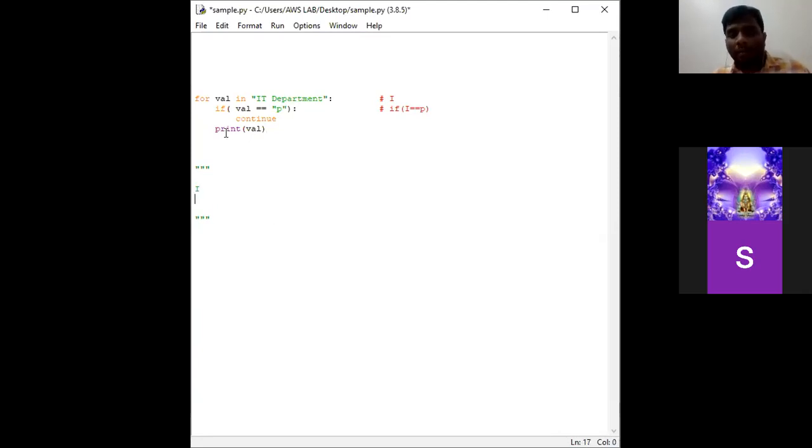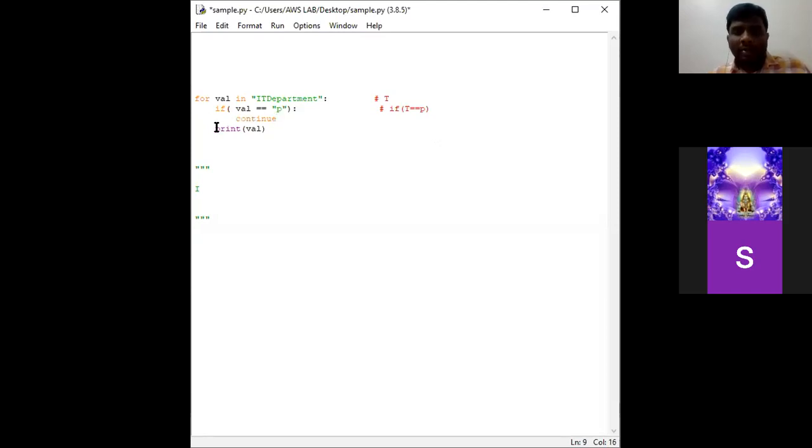Next, come to the second iteration. In the second iteration, the sequence moves to T. It checks the if condition. Is T equal to P? No. Here the if condition has failed, so it does not enter into the body of if.